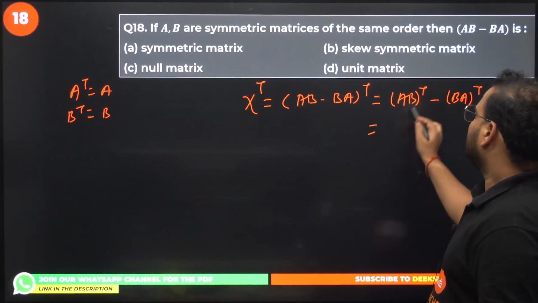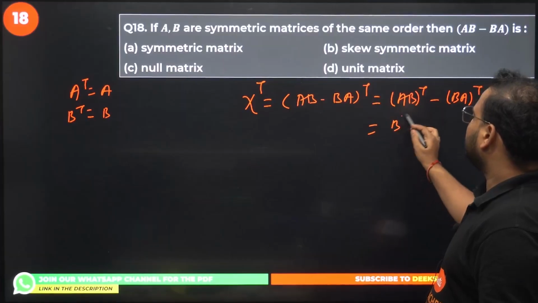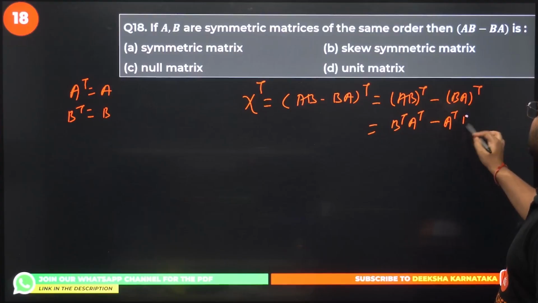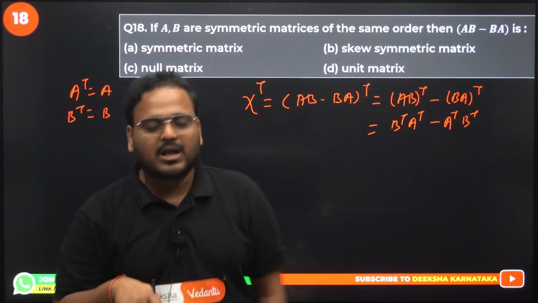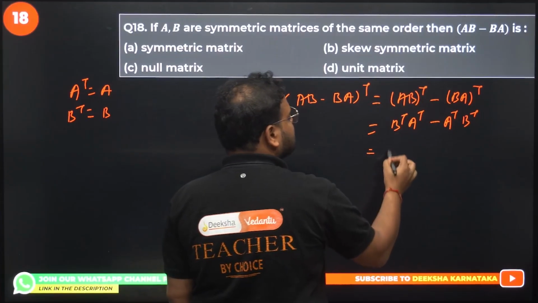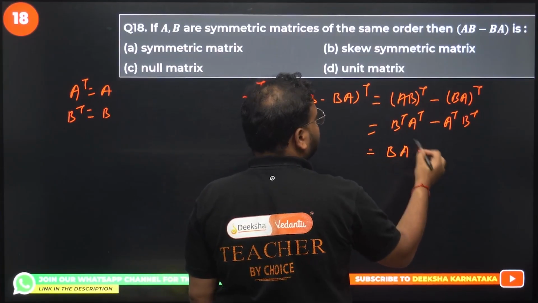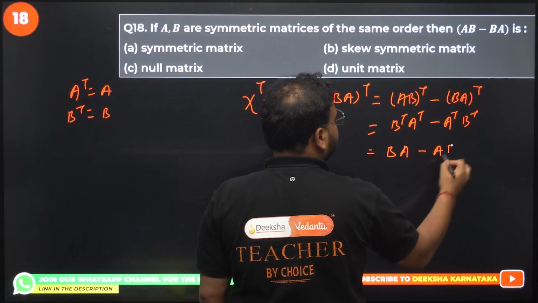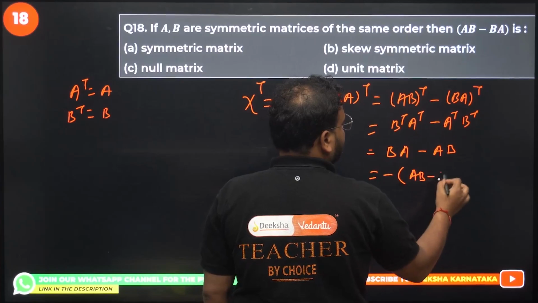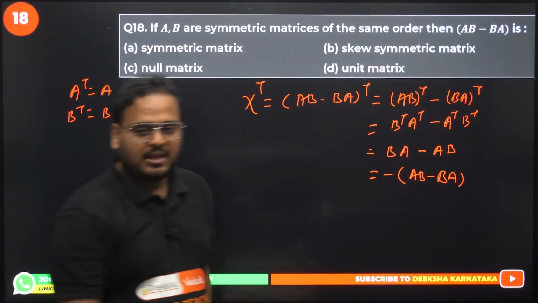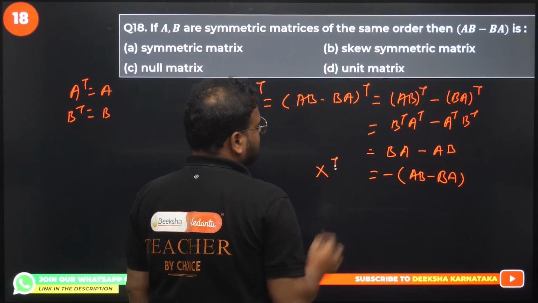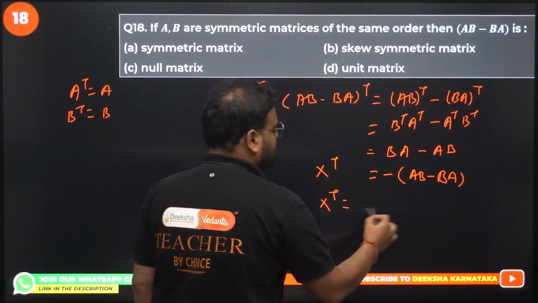We know this is the product, right? So B will come in front, B transpose A transpose, minus A will come in front, A transpose B transpose. In a product, what happens? There's a reversal law. I've taught you this. What is B transpose? Symmetric means simply B. A transpose is simply A because of symmetric matrix. Same thing. Taking the minus sign common, it will become minus (AB minus BA). Started with X transpose, I'm getting nothing but minus X.